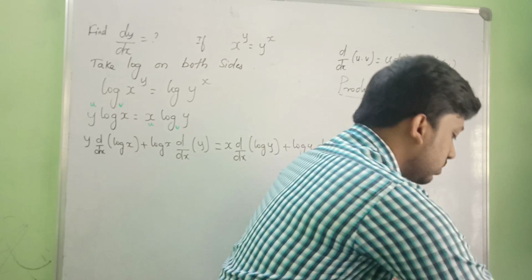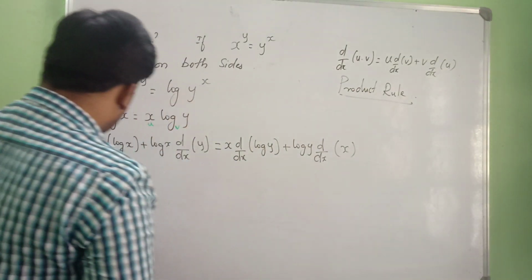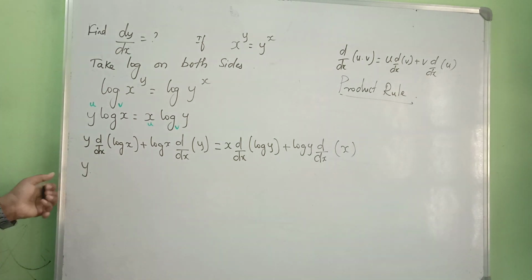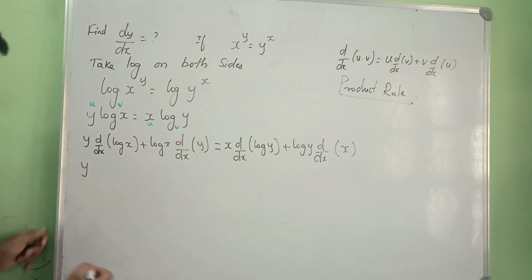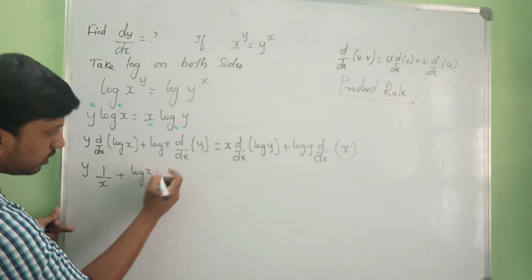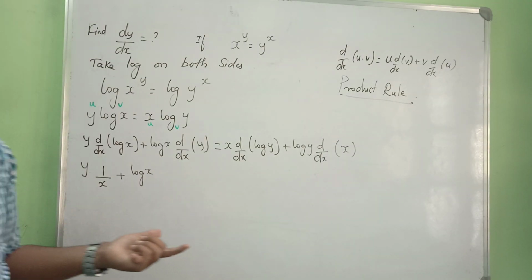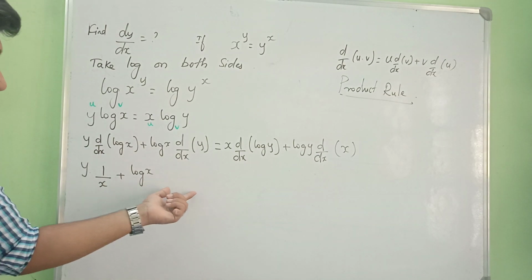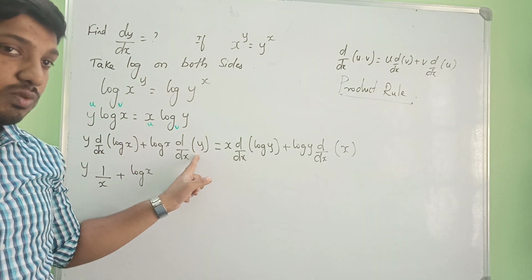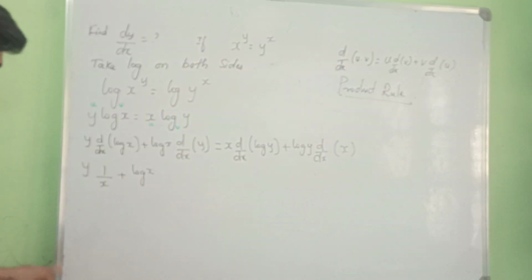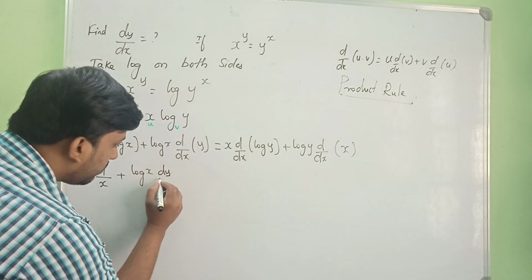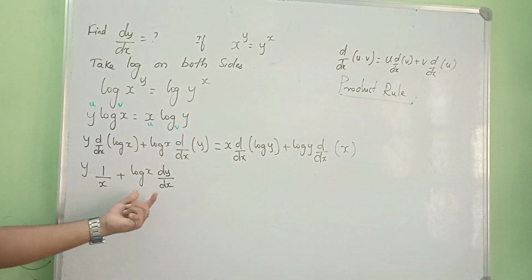Yes, let us solve this. So what's going to happen here? See, first y into, what is the derivative of log x? d by dx of log x is 1 by x, right? Plus log x into, what is the derivative of y? Be careful, I am repeating again the previous problem we have solved. When we are differentiating with respect to x, whenever the term y arises, we need to write dy by dx. So log x into the differentiation of y is dy by dx.